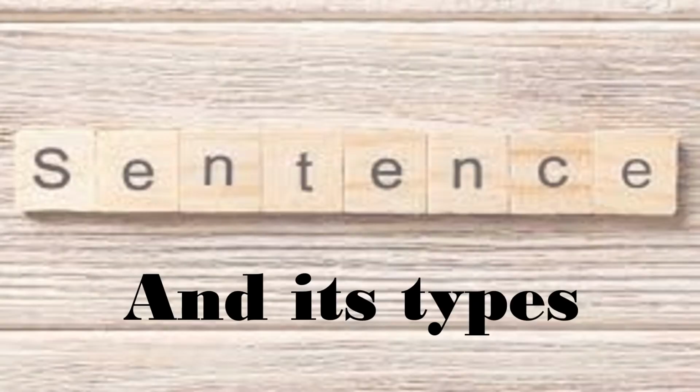Today we will start a new topic of grammar, that is sentence and its types. To know about its types, first of all, we will learn about what is a sentence. A sentence is a group of words usually containing a verb that expresses a thought in the form of a statement or a question or an instruction or exclamation and starts with a capital letter when written. Now let's get started with sentence and its types.